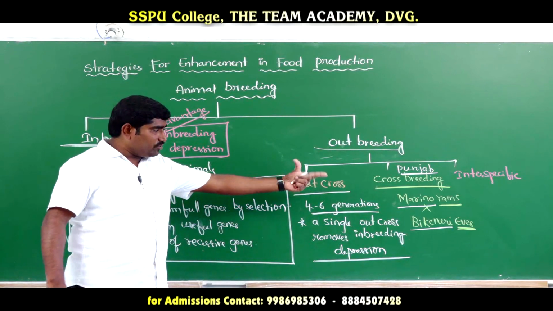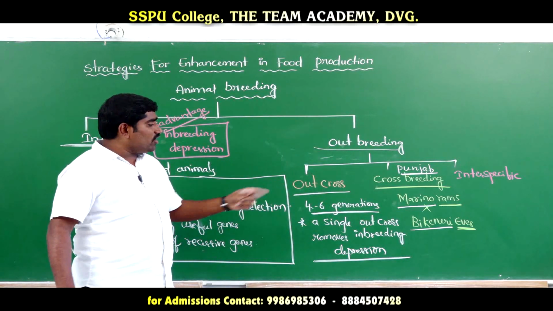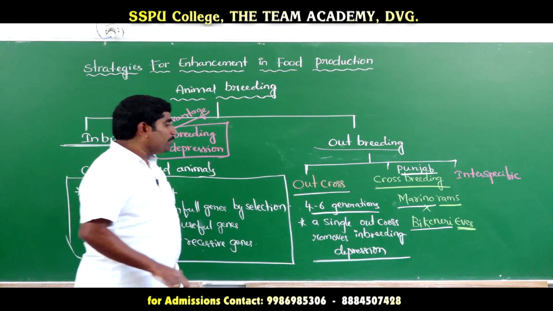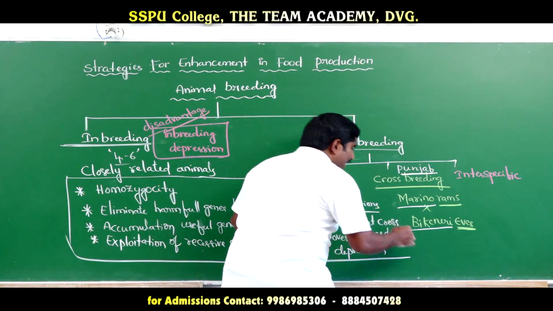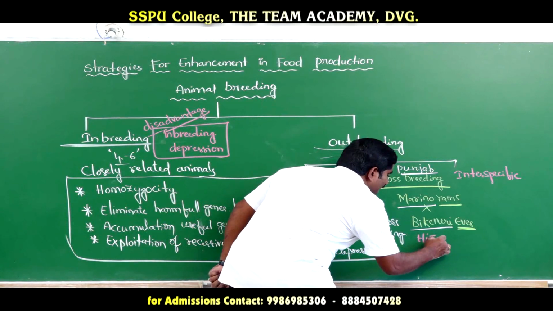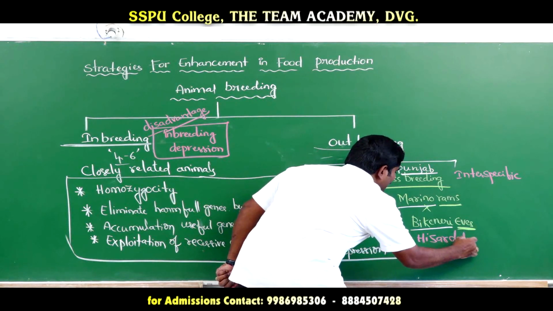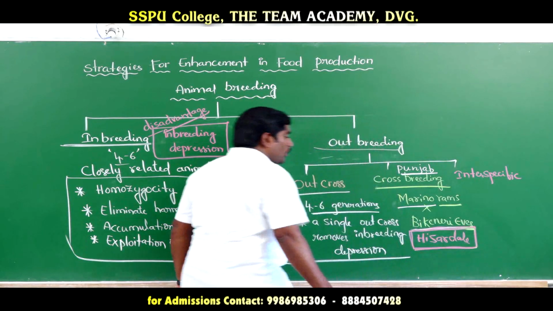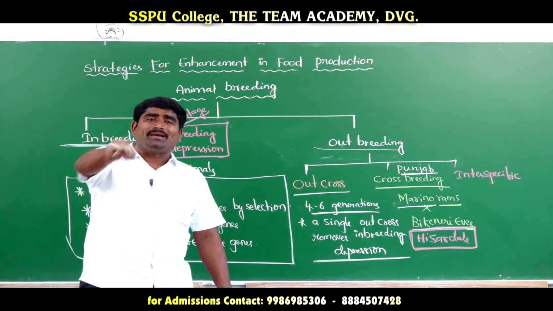So Bikaneri ewes are crossed with Merino rams and produce a new variety called Hisardale. Hisardale is a new breed of sheep developed by crossing two already existing breeds.